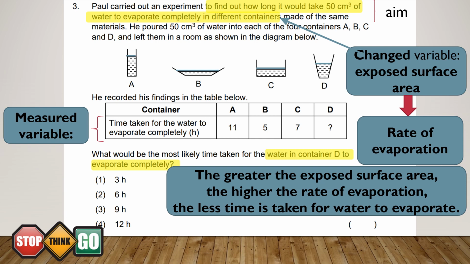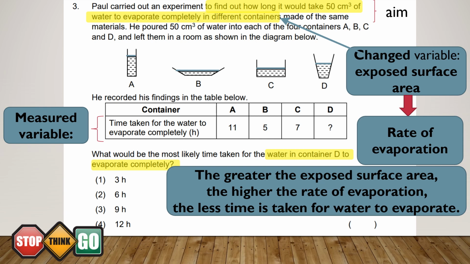In this case, container D has water that has greater exposed surface area than container A. So, it should take less time for water to evaporate than A. However, D has greater exposed surface area than the water in C. So it will have a lower rate of evaporation and will take more time for the water to evaporate completely compared to container C.